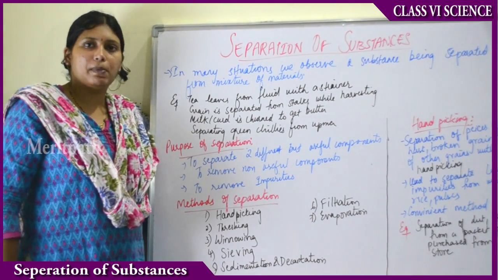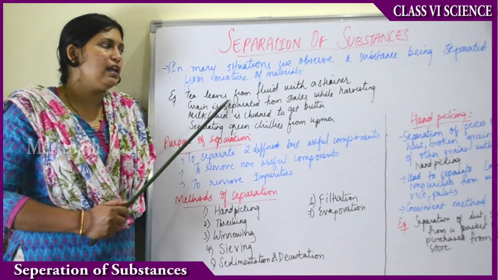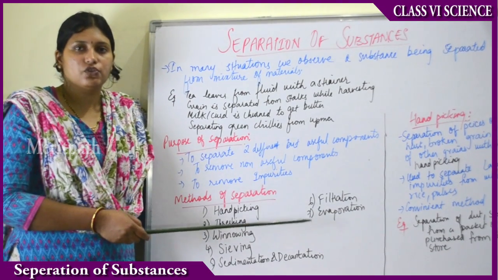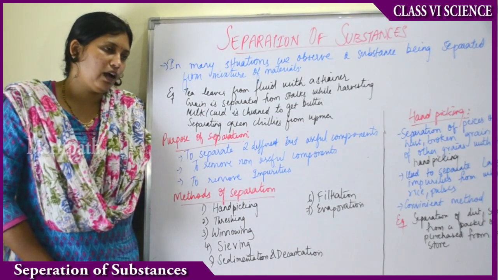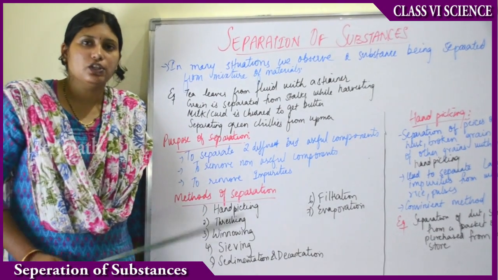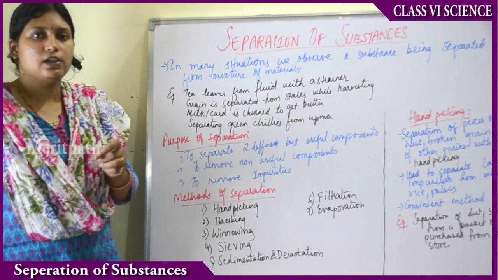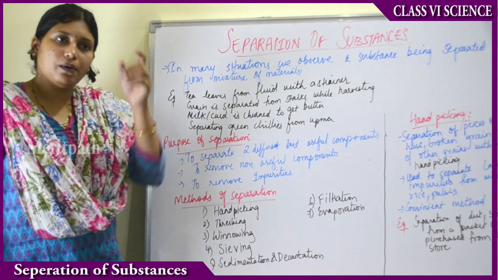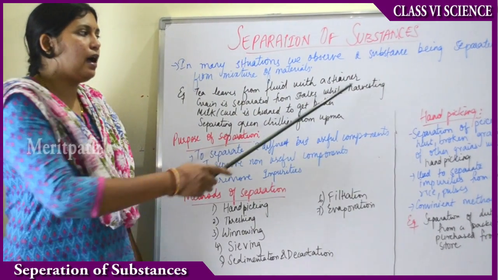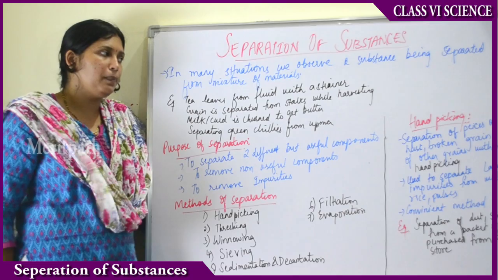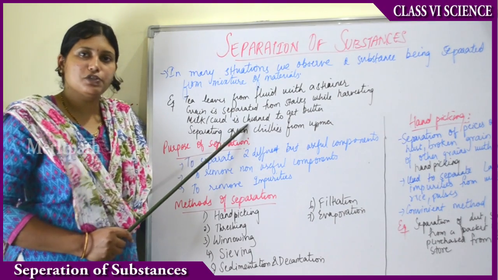Suppose somebody is preparing tea, then they strain the tea leaves from the fluid with the help of a strainer. Then grains are separated from the stalks after harvesting. That means on the branches of the small plants in the agricultural fields, grains grow. Then from those big branches or stems, the grains will be separated after the harvesting, after cutting off from the plant. So that is again one method of separation.